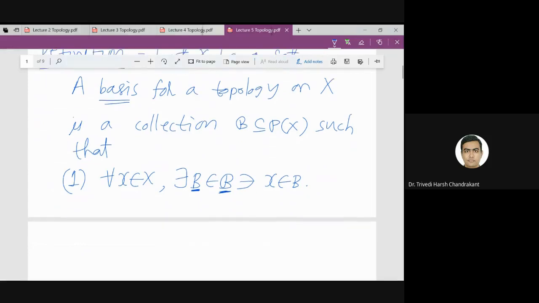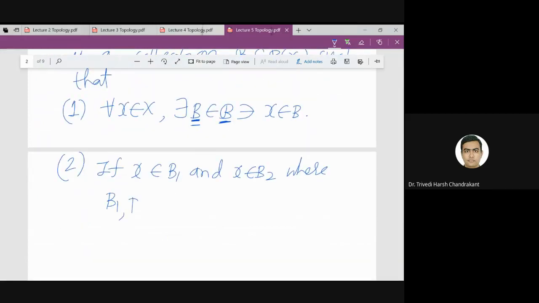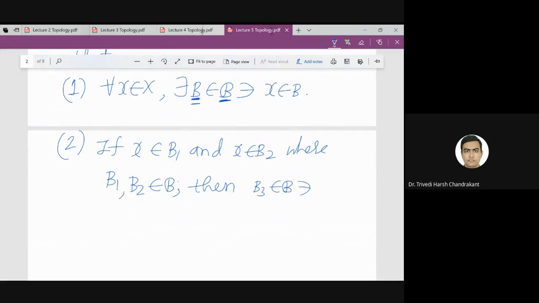And the second condition is that if I take any element x which is contained in two such elements, so x belongs to B1 and x also belongs to B2, where B1 and B2 are elements of the family, then I can find another B3, which is an element of this family, such that x belongs to B3 and B3 is a subset of B1 intersection B2. So this is just a definition.